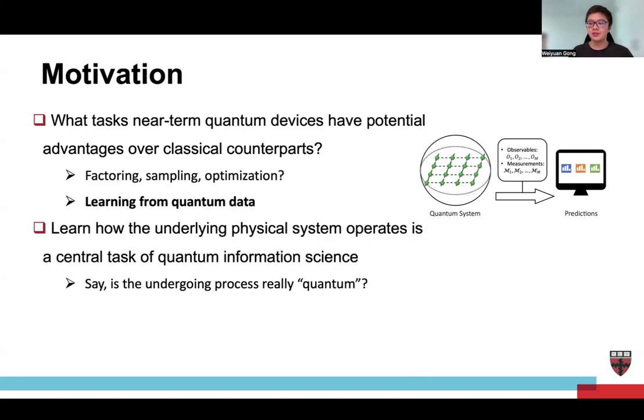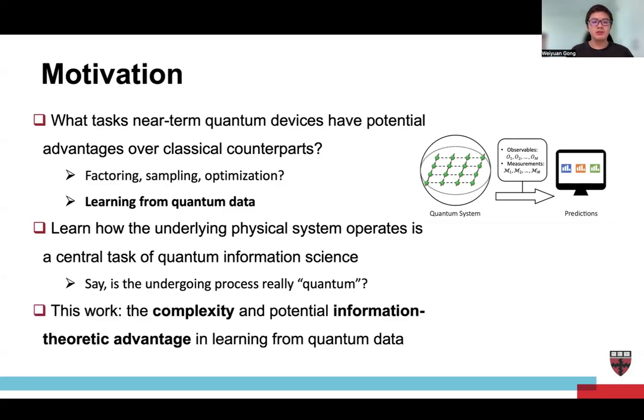Another motivation is to learn how the underlying physical systems work via learning from quantum data. This is a central task in quantum information, especially in quantum benchmarking and quantum certification. Roughly speaking, we are trying to know what is going on in the unknown quantum device. So in this talk, we're going to talk about the complexity and potential information theoretical advantage for learning from quantum data.